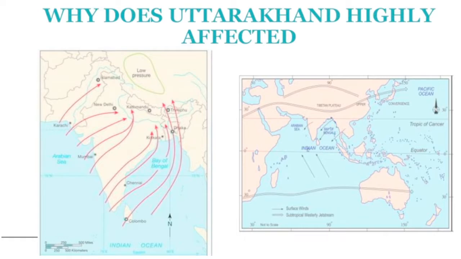We know that during the summer monsoon, cloudburst activity is more common close to the onset of the monsoon. Suppose the onset of the monsoon is say 1 June at Uttarakhand, then it will occur some 5 days, 10 days, 15 days before onset. Let's see why. What is the reason? Here we know that in summers there is a formation of a low pressure zone at Tibet. Why is there a low pressure zone?